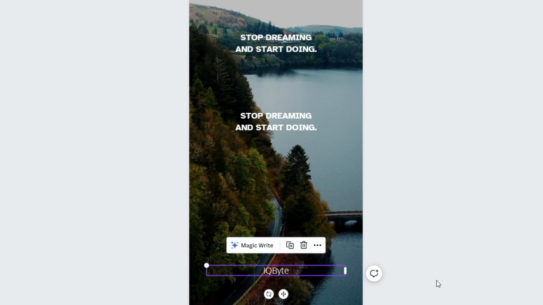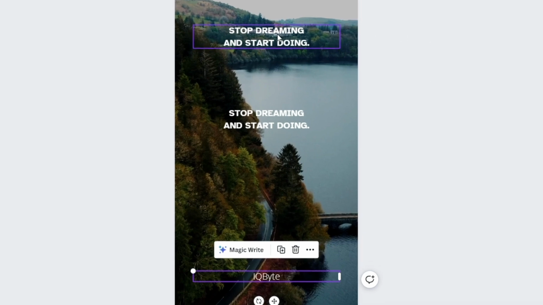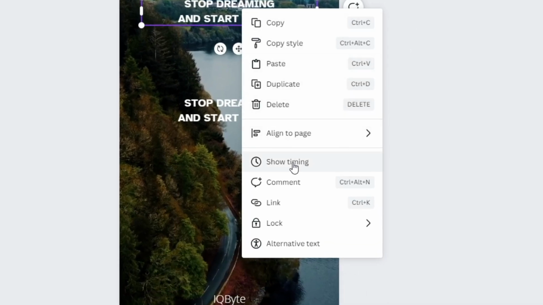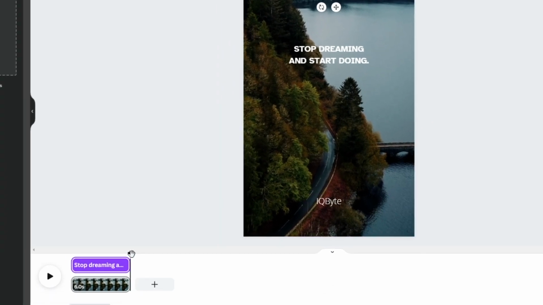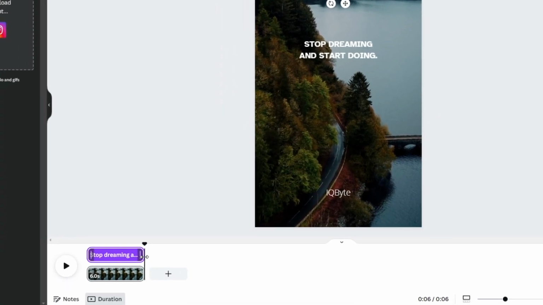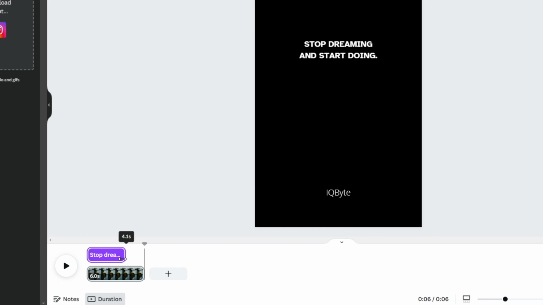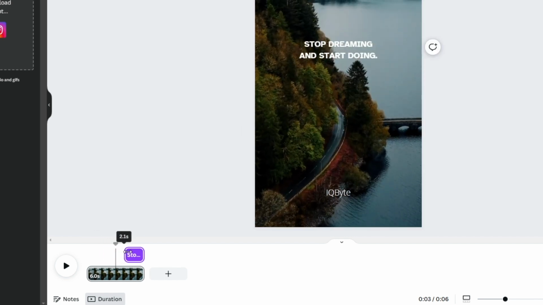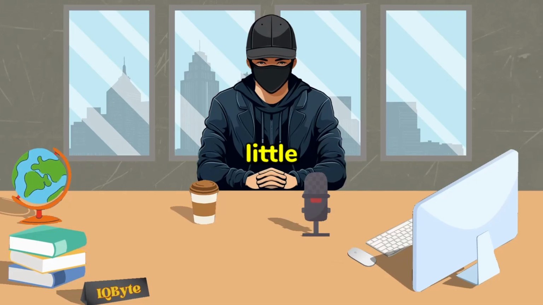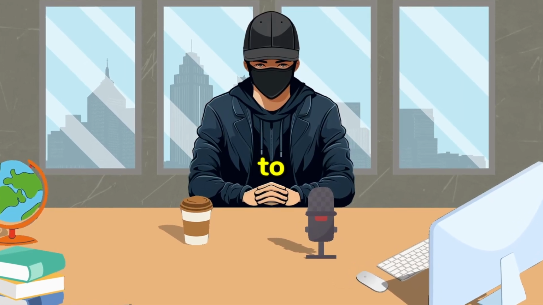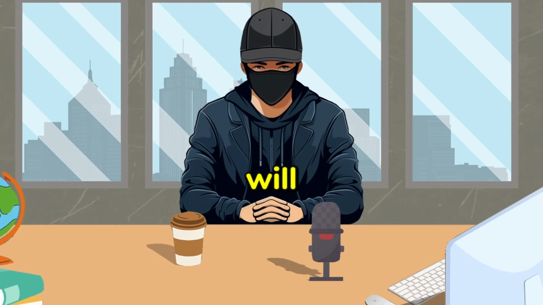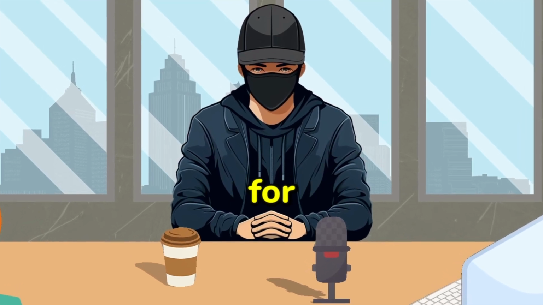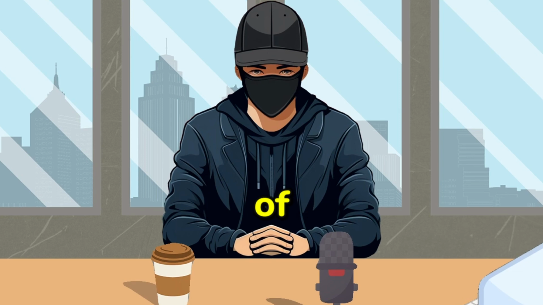Now, we separate our quotes by time so that they don't appear simultaneously, but one after the other. To do this, right-click on the text and select Show Timing. A purple line appears for adjusting the timing of text display. I set the first part of the text to 3 seconds and the second part to 2 seconds, with 1 second of space between them. This is a little trick where most people may not have time to read the second part of the quote and will re-watch your video, which is great for increasing the duration and number of views.